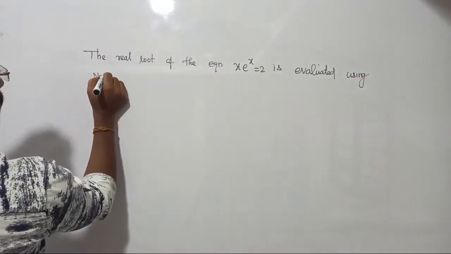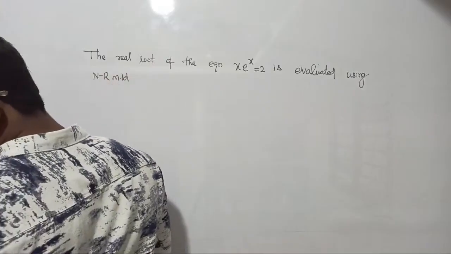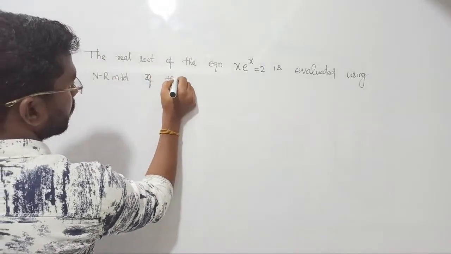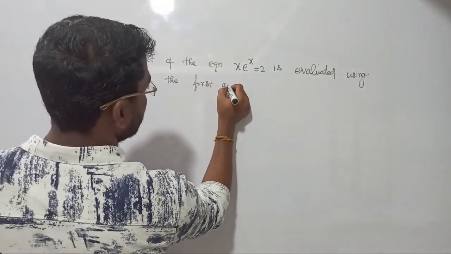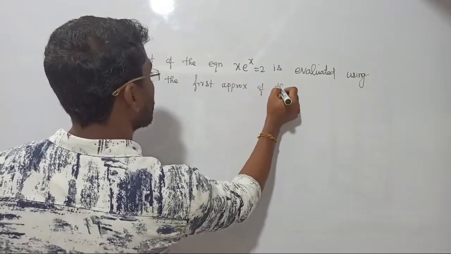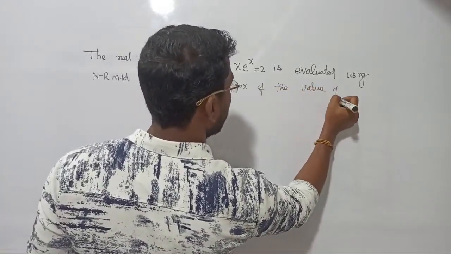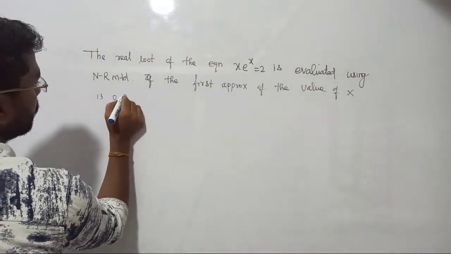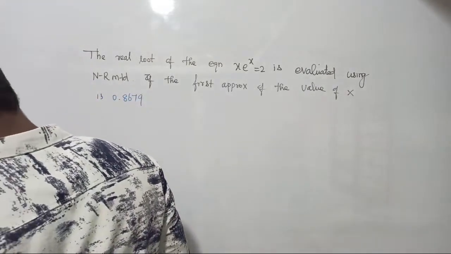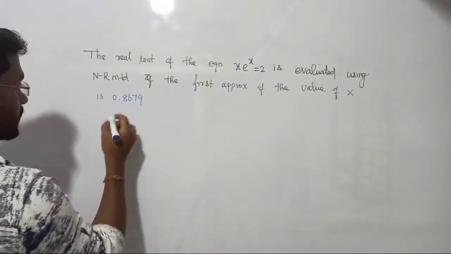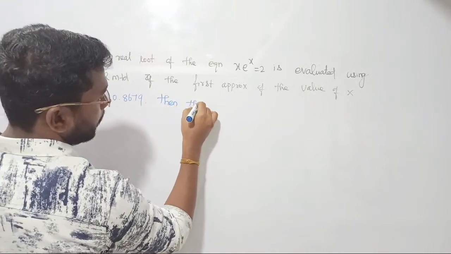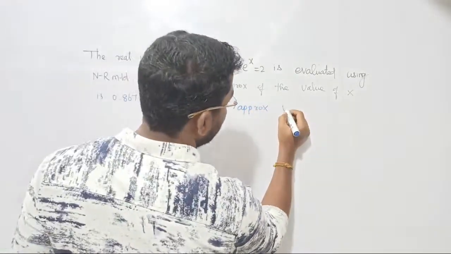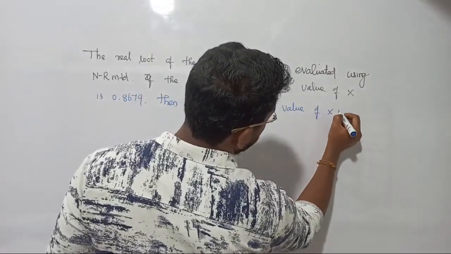Using NR method, if the first approximation of the value of x is 0.8679, then the second approximated value of x is dash.